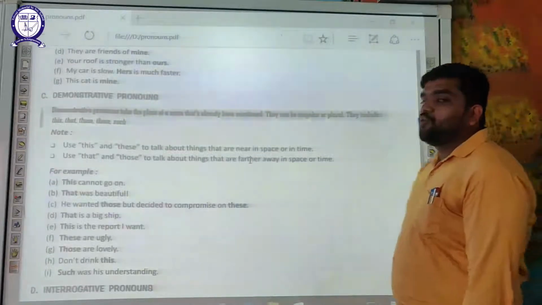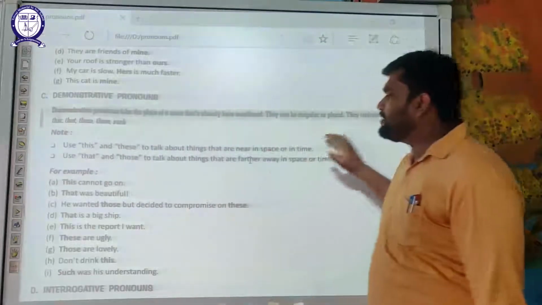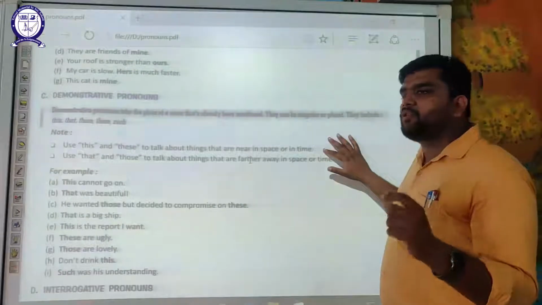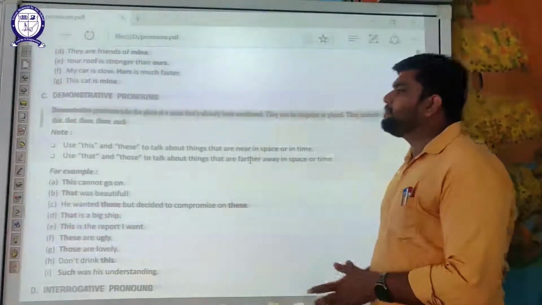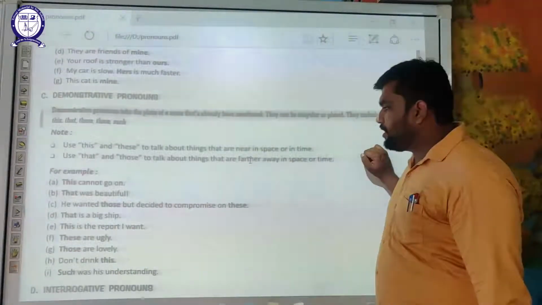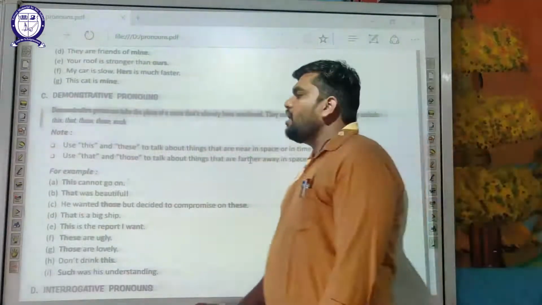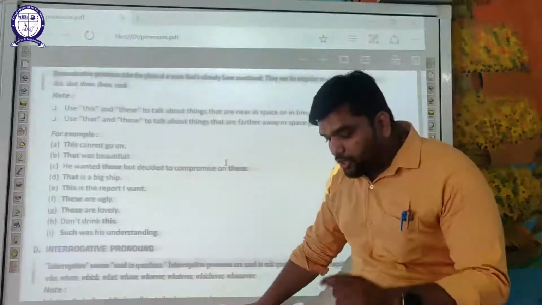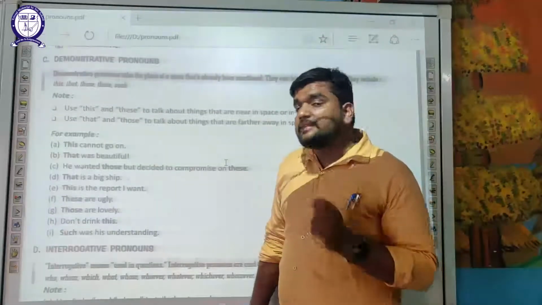Now, what you need to understand is using this and these to talk about things that are near in space or in time. When the things are very near, then you use this and these. This for singular and these for plural. That and those for the things that are farther in space or in time. I'll tell you with the example. This can't go on, because we are talking about the continuing thing right now, going on thing. So this is used.